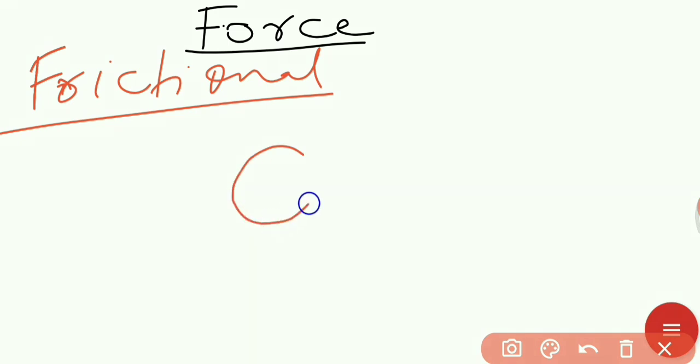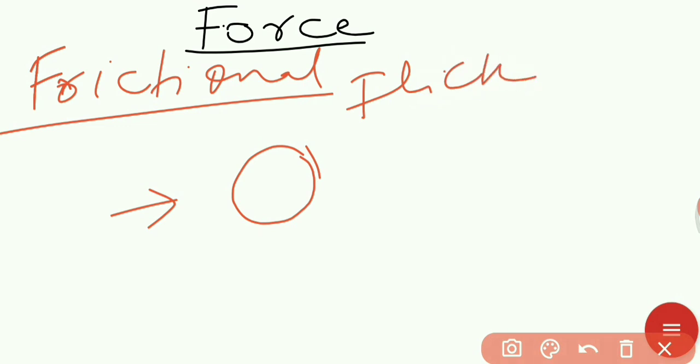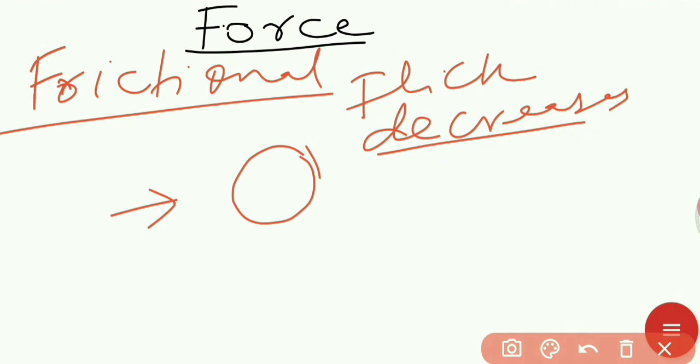This is a coin, a 1 rupee coin, and just rotate this coin or flick it. You will notice that the coin is rotating, but after some time the speed of the coin decreases gradually, and the time comes when the coin is at rest.